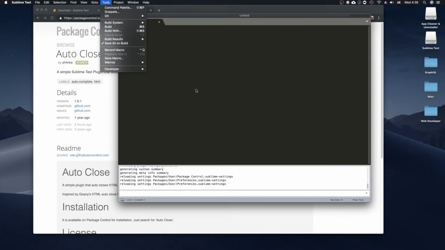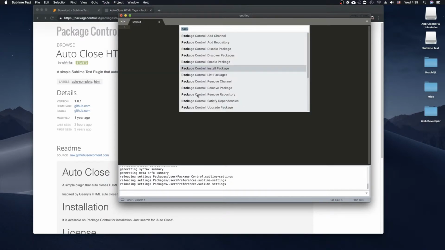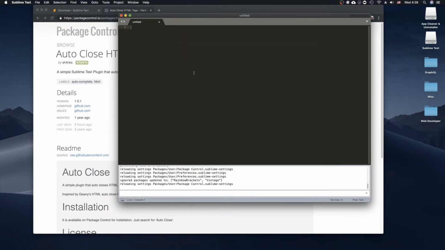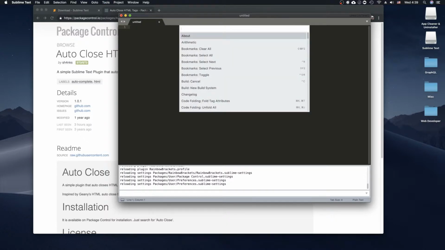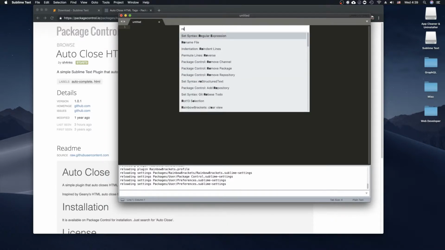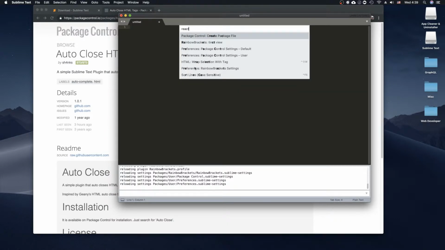Alright, so it's Command Shift P. There we go. And we'll do brackets. Rainbow Brackets is pretty nice to have. We'll install that one. I also use React snippets. I think there's one in here. Snippet React. Let's see what React pulls up.